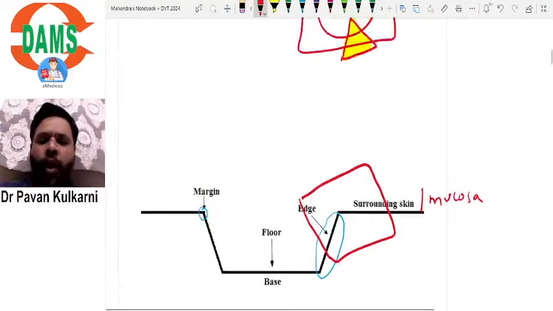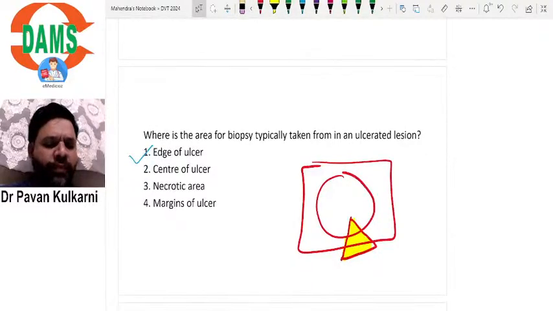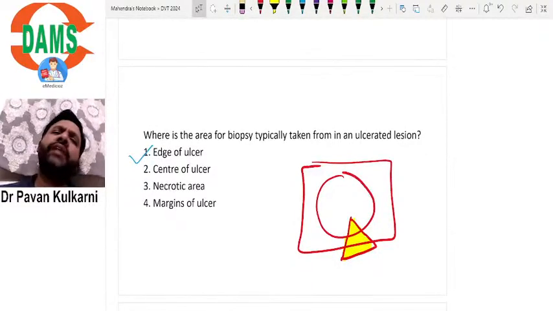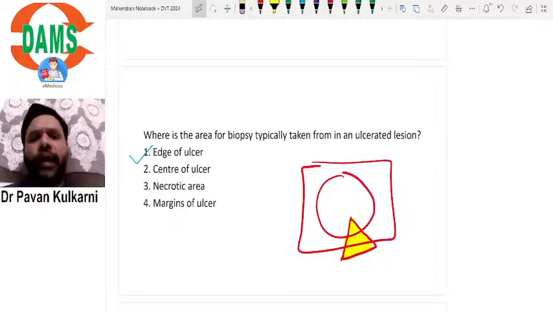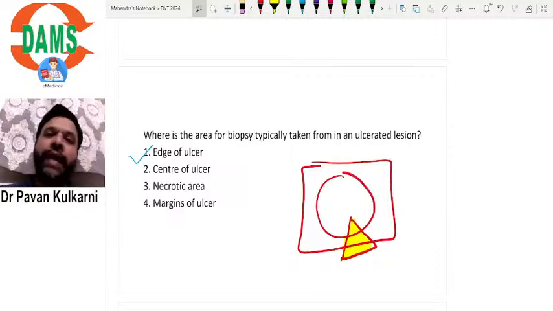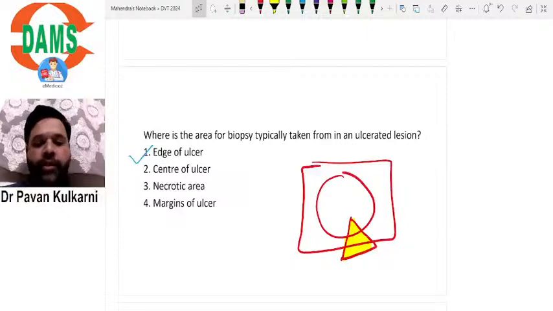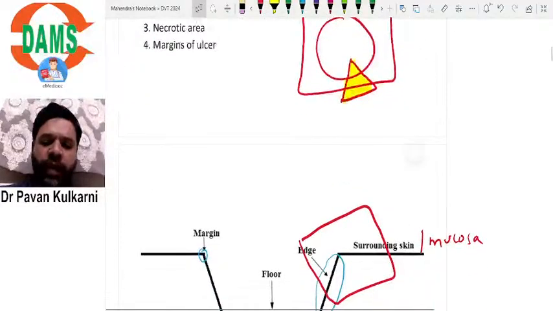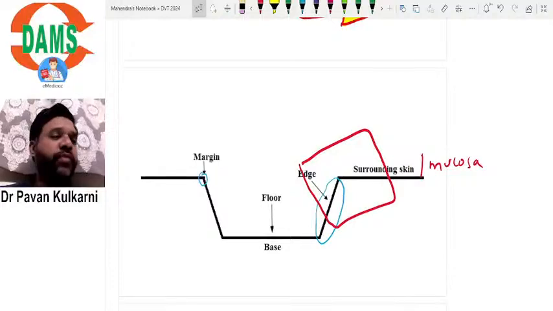Absolutely you can't take it from the center of the ulcer, because the center of the ulcer, in most cases, will be a necrotic area. It won't be diagnostic. You will not come to know the diagnosis. So the diagnostic area would be specifically the edge of the ulcer. So this is very important that you need to take the biopsy from the edge of the ulcer.